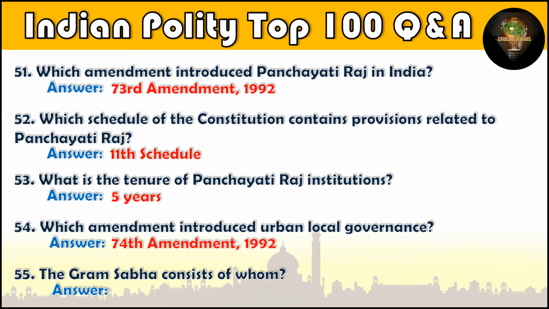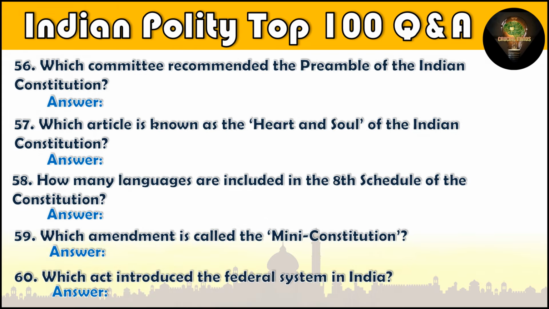74th Amendment, 1992. Question number 55. The Grama Sabha consists of whom? All adult members of a village. Question number 56. Which committee recommended the preamble of the Indian Constitution? Nehru Committee. Question number 57.